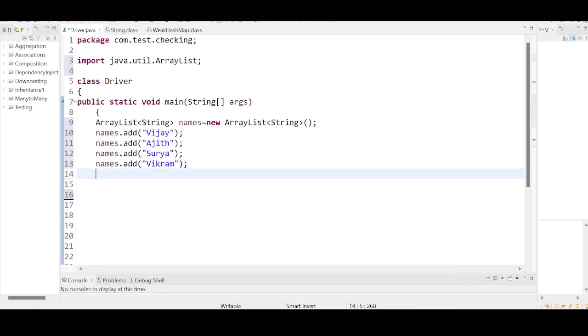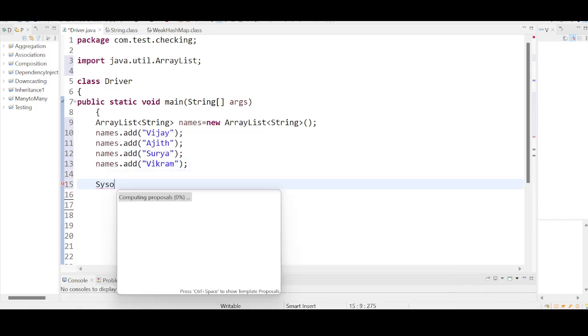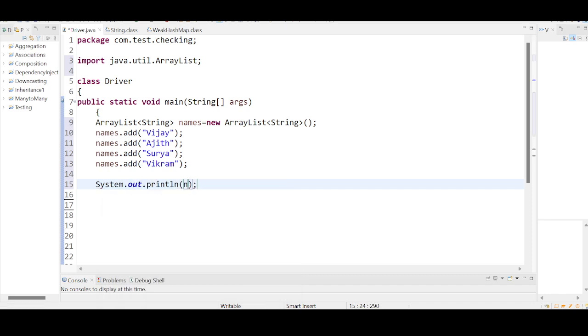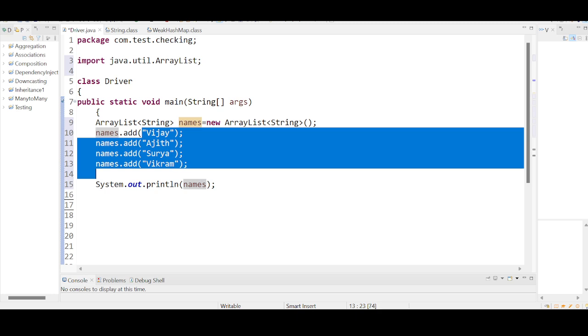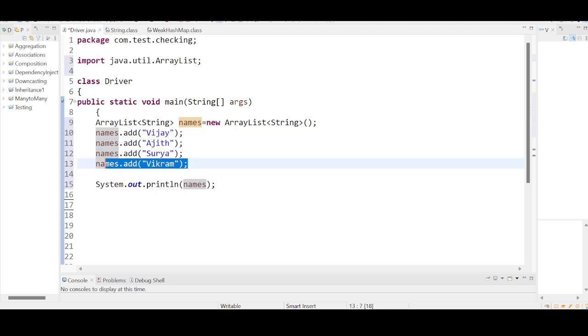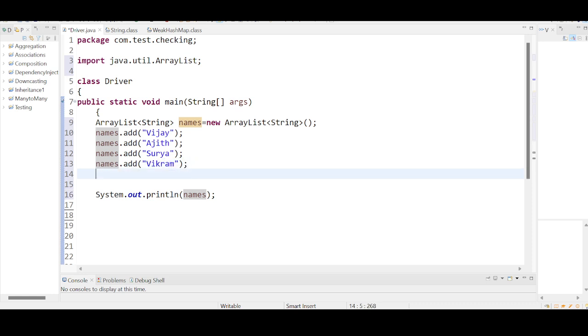Now I want to do what? If I give System.out.println and try to print the reference variable, the purpose of ArrayList is it is going to preserve the insertion order. If I try to add Surya for the second time, look at the output. Look at the functionality of ArrayList.